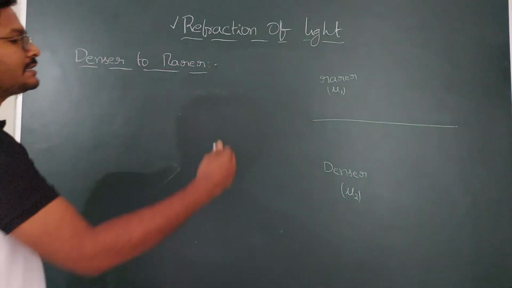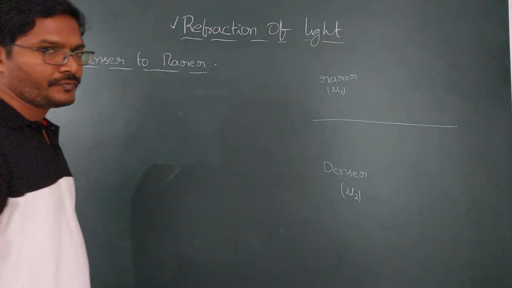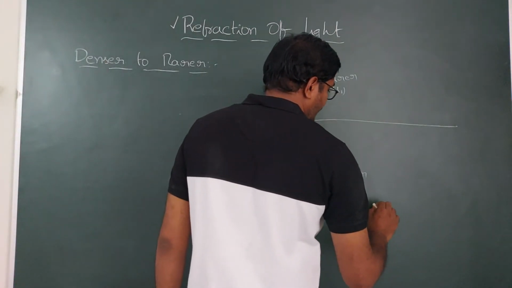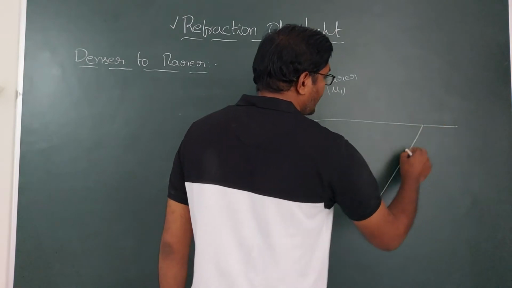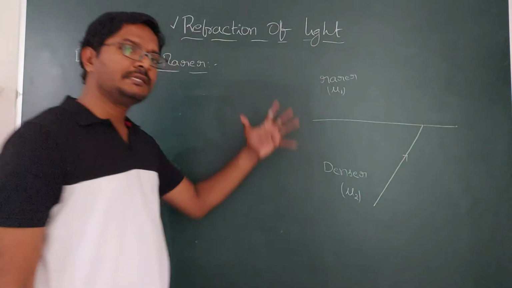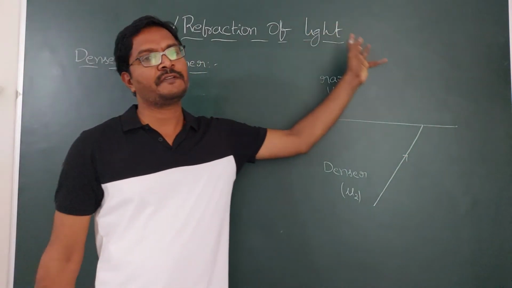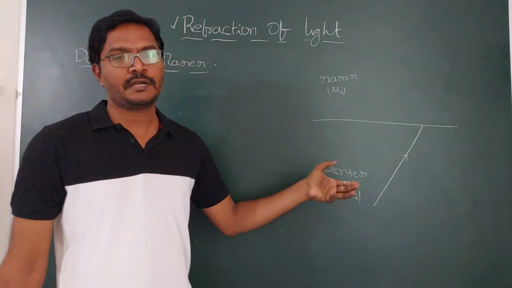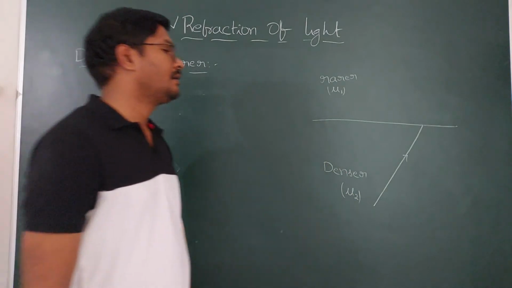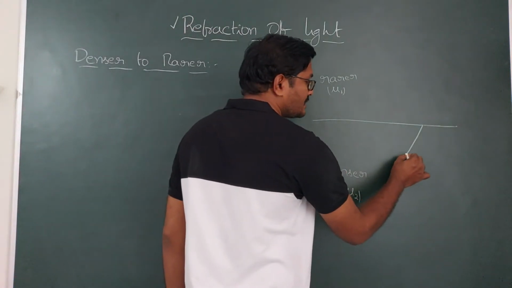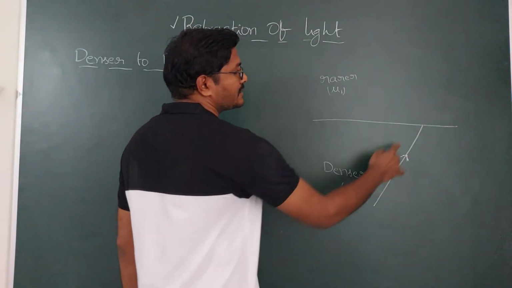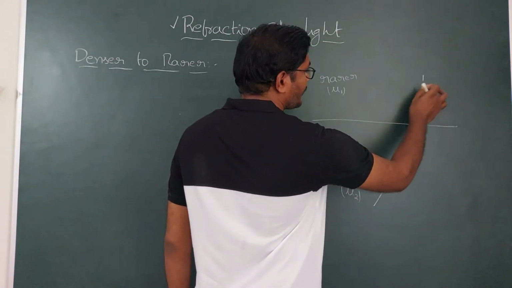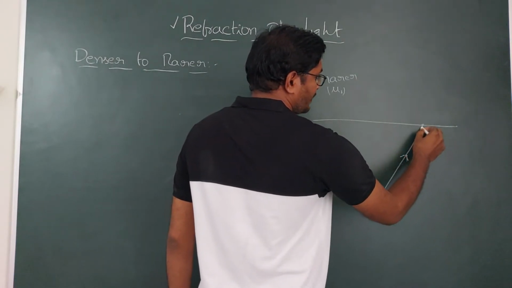Now if the object is in the denser medium, then light travels from the object. If the object is in the rarer medium, then light travels from the rarer medium. If the object is in the denser medium, then light travels from denser to rarer. So as we have observed, this is the original direction.